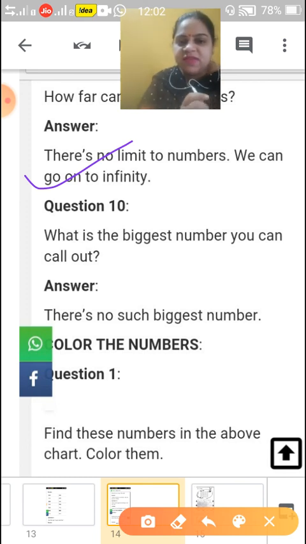What is the biggest number you can call out? So can you give some biggest number? No. If they are asking like up to 100 and 200, which is the biggest number, we can answer that it is 200. But they are asking what is the biggest number you can call out. So in maths there is no biggest number, because it goes up to infinity. Somewhere we are adding, somewhere we are doing multiplication. So the numbers are coming up to infinity.